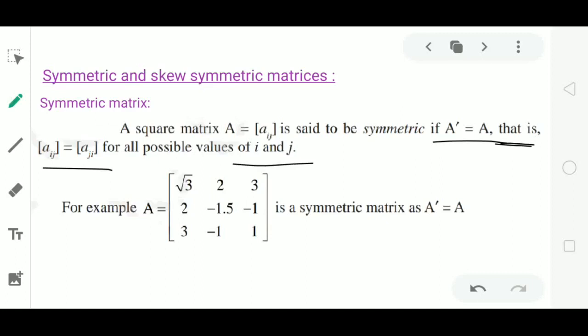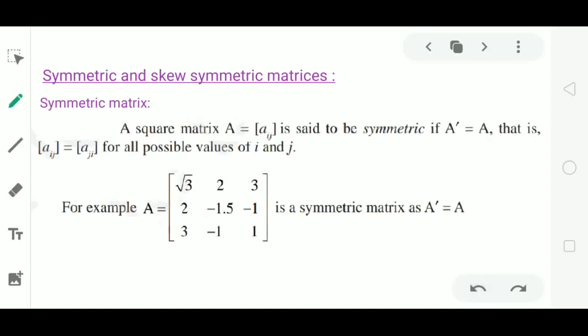Now look at this example A. We have to verify whether it is symmetric or not. Observe the matrix A. Except the diagonal, whatever the diagonal may be, because its transpose will have the same diagonal. The diagonally opposite elements, 2 is equal to 2, 3 is equal to its diagonally opposite element 3, minus 1 is equal to its diagonally opposite element minus 1. The diagonally opposite elements are equal, therefore it will definitely satisfy the condition A dash equal to A.